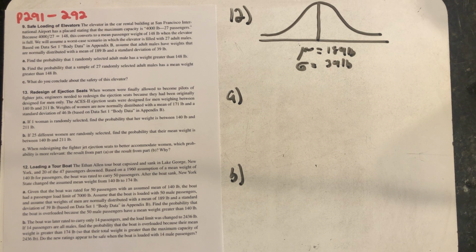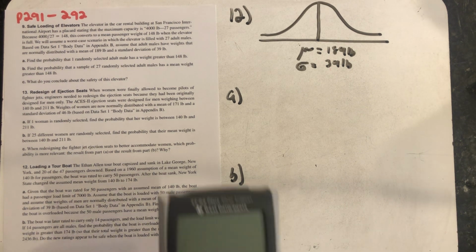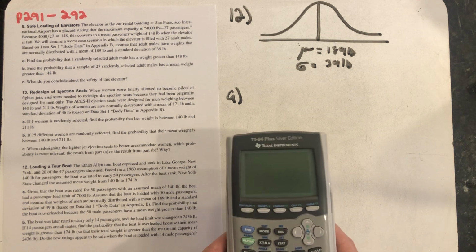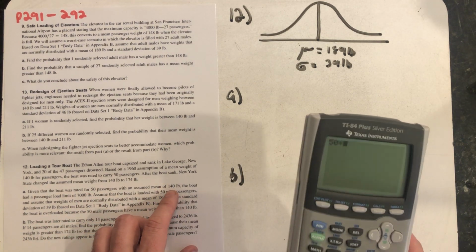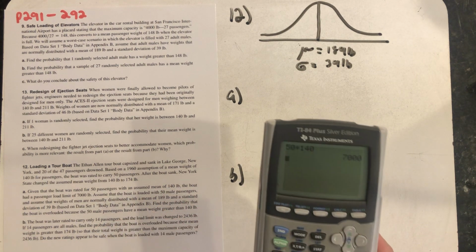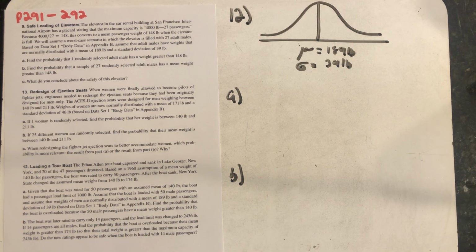Given that the boat was rated for 50 passengers, with an assumed mean of 140 pounds, the boat had a passenger load limit of 7,000 pounds. And so that's just telling us something we could have calculated on our own, that with 50 people at 140 pounds apiece, we have that weight limit of 7,000 pounds.